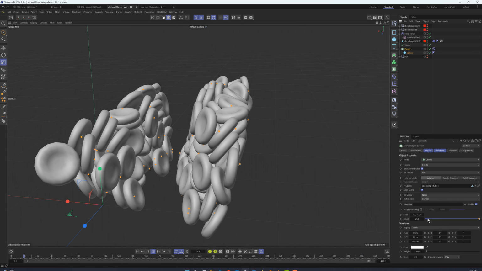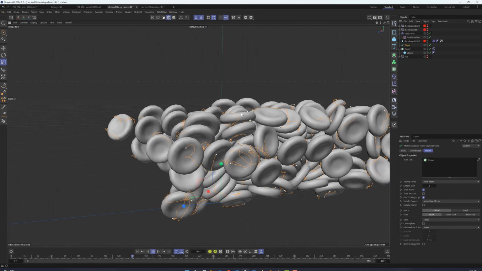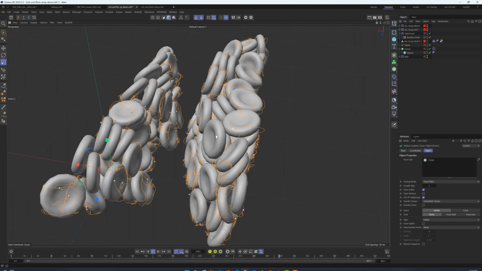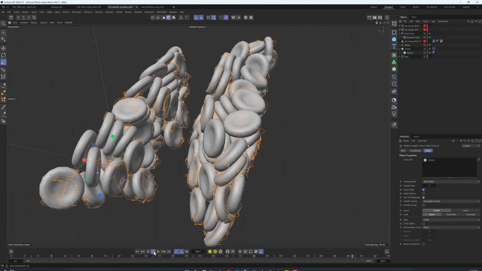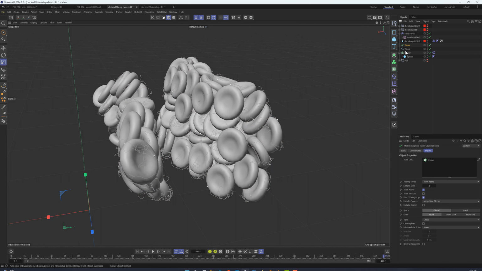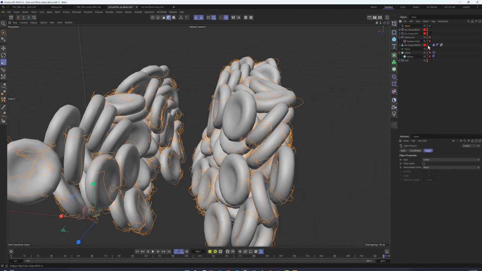From here, it's a matter of letting the simulation play and adjusting some parameters to get the meshwork of the fibrin to look just how we want. Changing the cloner seed will change the starting position of the spheres. Changing the random field seed parameter will change how the random noise animates over time. Once we're happy with how the fibrin looks, right-click on the tracer and choose Current State to Object to bake this down into an editable spline.